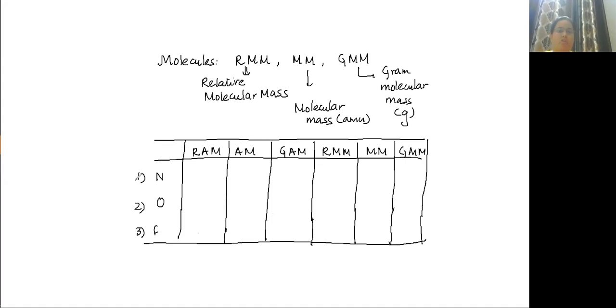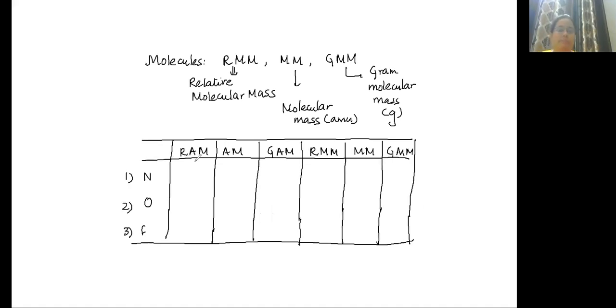Okay. So for nitrogen, what is RAM? It will be equal to the mass number, 14. What will be AM? AM simply means atomic mass. Unit will be AMU or U. So it will be 14U. What is GAM? Correct.